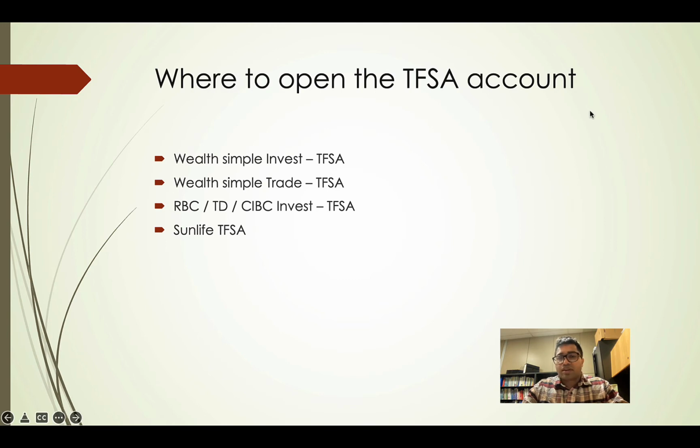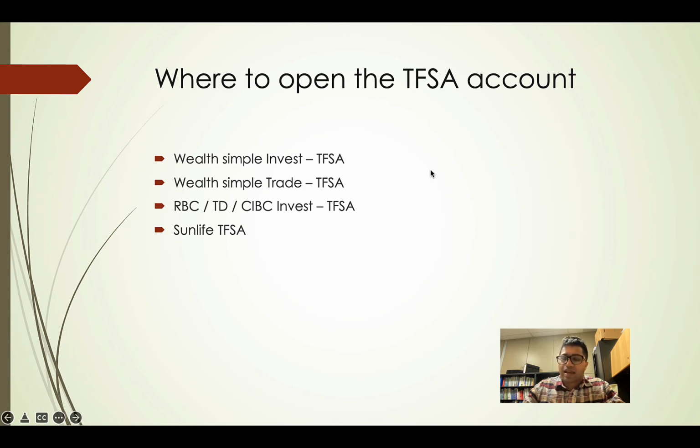Where to open a TFSA? There are multiple sources. You can open one with an online broker like Wealthsimple Invest, which is an automatic investment platform. You just contribute money and they take care of investments for you. It is a very quick 5 to 10 minute process to open the account with them. You can also open it with Wealthsimple Trade, where you get control over what you want to buy and what you want to sell in your TFSA.